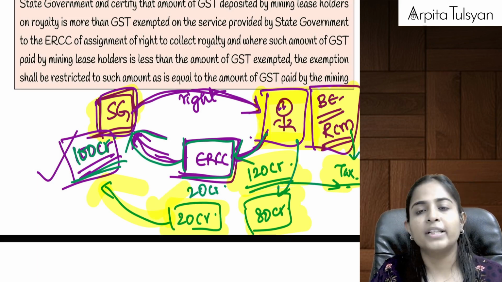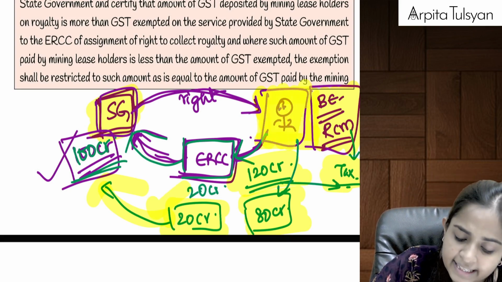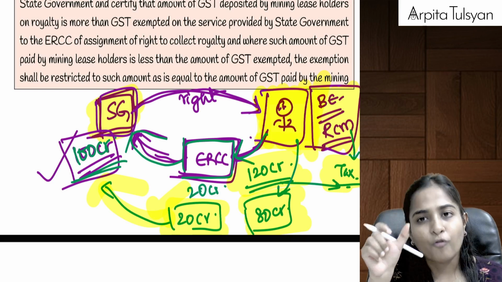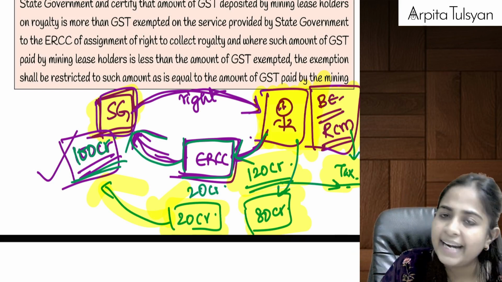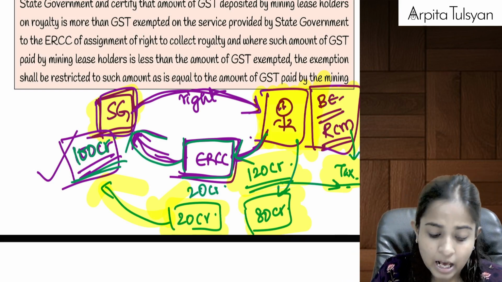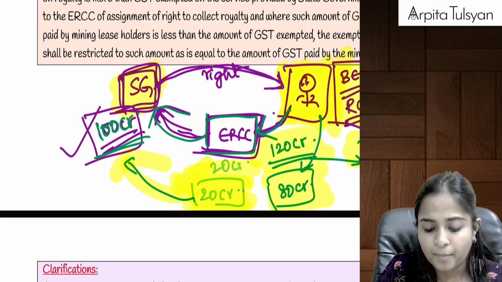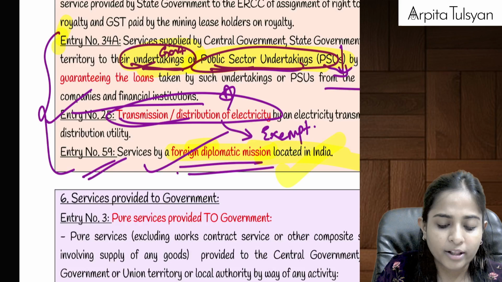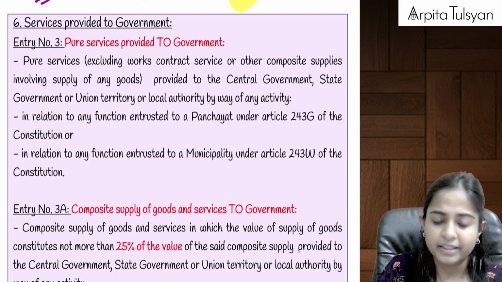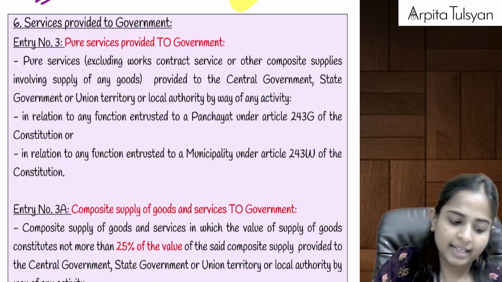So basically what they are trying to say is, if the business entity has already paid the tax on whatever amount, on that amount again tax is not payable, tax will be exempted. Only on the difference amount, on whatever amount the tax was not paid to the government, on that amount ERCC will be required to pay the tax. I hope I am very clear till here.